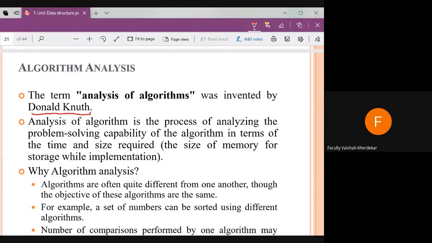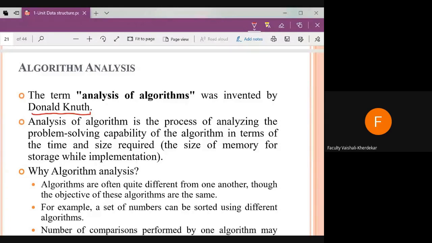There are two algorithms, both for the searching purpose. Then which one is the best one? It is necessary to find out which algorithm is the best.